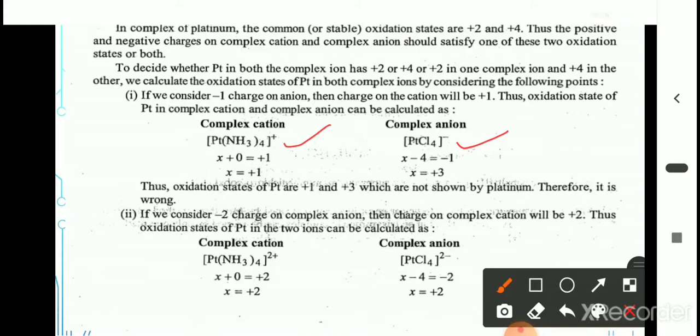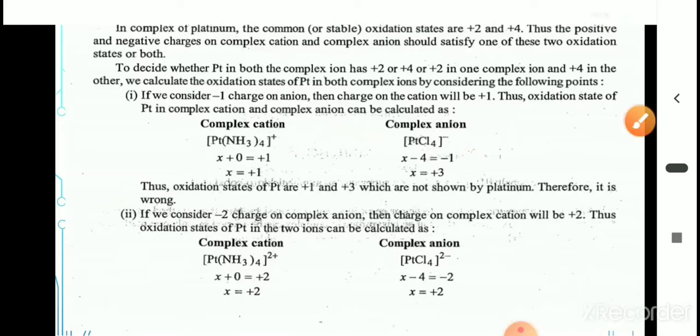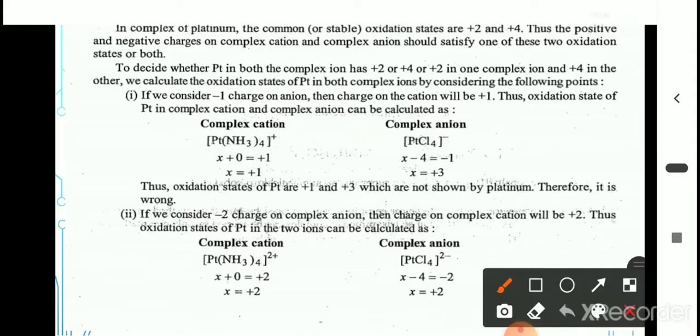First we have taken +1 and -1. Then we get the oxidation state of the platinum as +1 and +3. But they don't exhibit the oxidation states +1 and +3. Therefore we have to take again +2 on the cation and -2 on the anion.